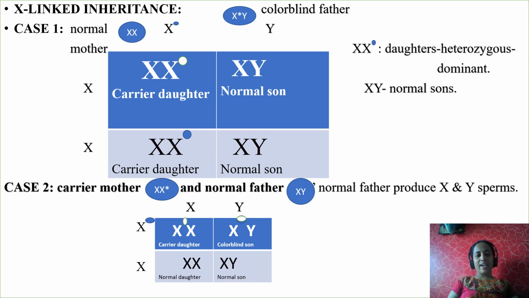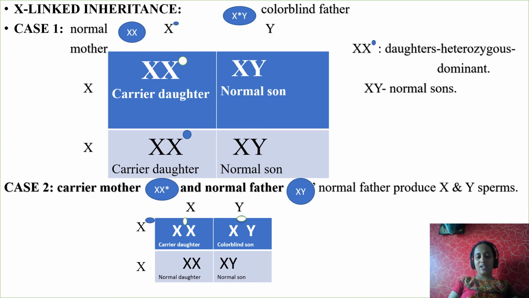Normal X, double X, normal. X and Y, normal XY. See the phenotypes now. X-defective X is a carrier daughter, normal XX, normal daughter. X-defective Y, colorblind son. Why? Because the son carries only one X, right? This X is carrying a genetic disorder. That is why the son is colorblind. And normal XY, he is a normal son.